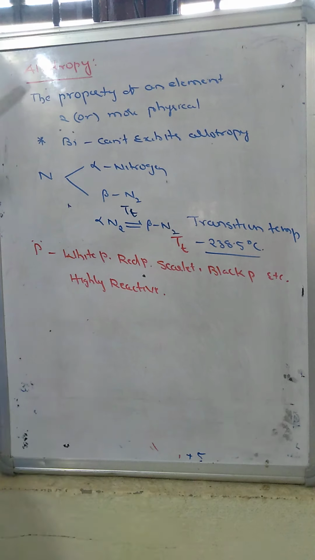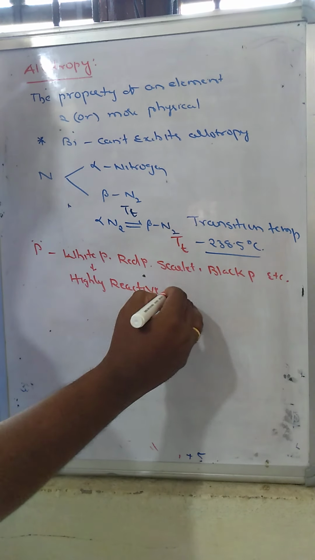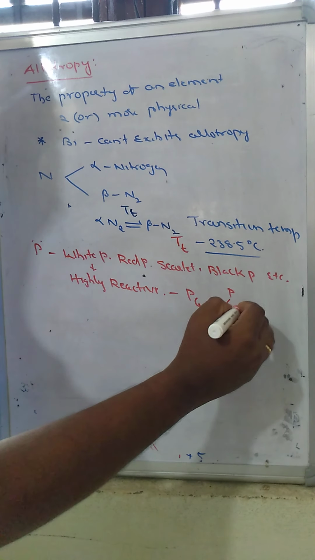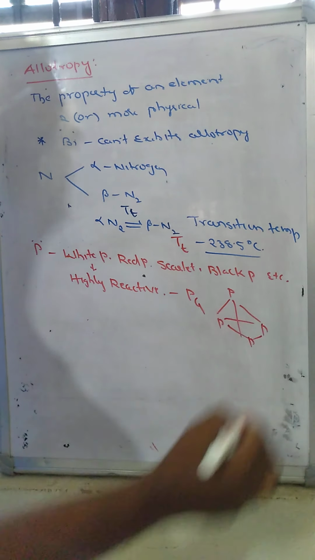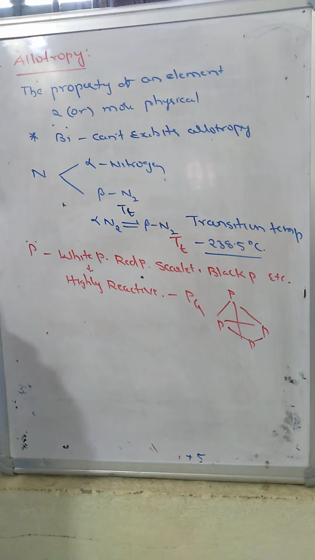Phosphorus exists in the form of P4 with atomicity four, due to high strain between the phosphorus atoms. So that's why white phosphorus is more reactive than the remaining phosphorus forms.